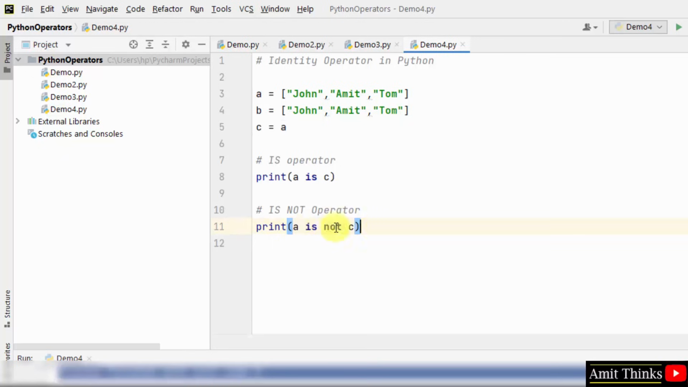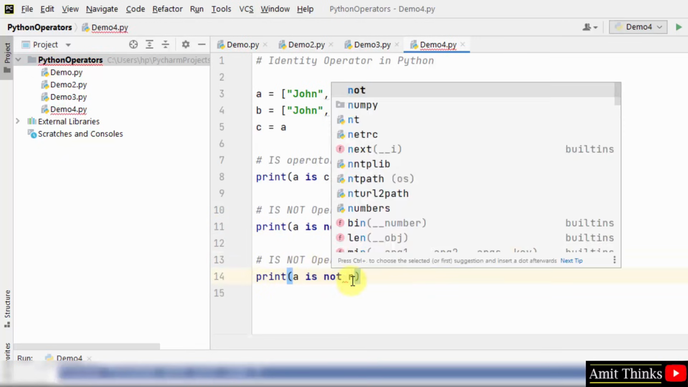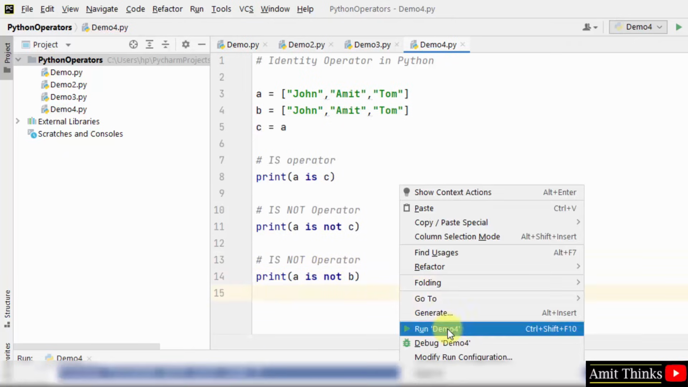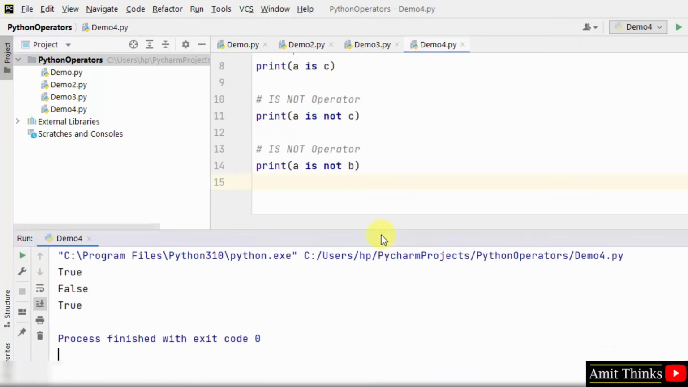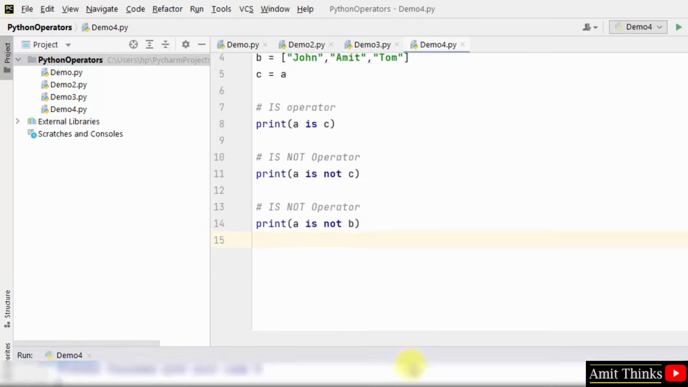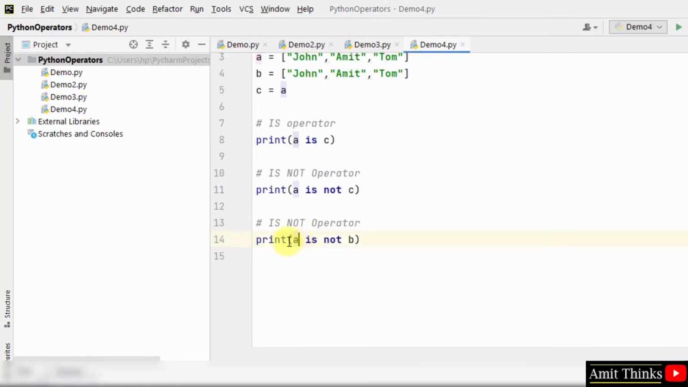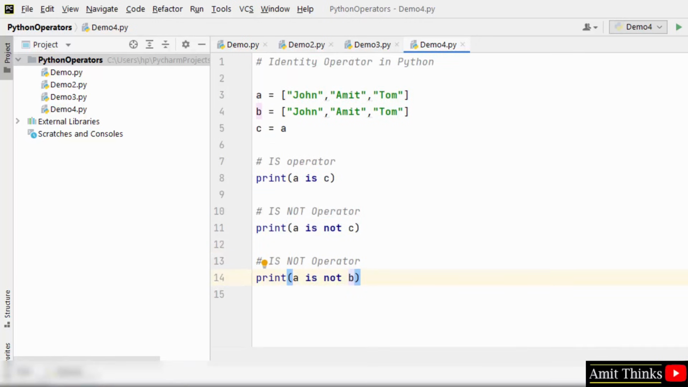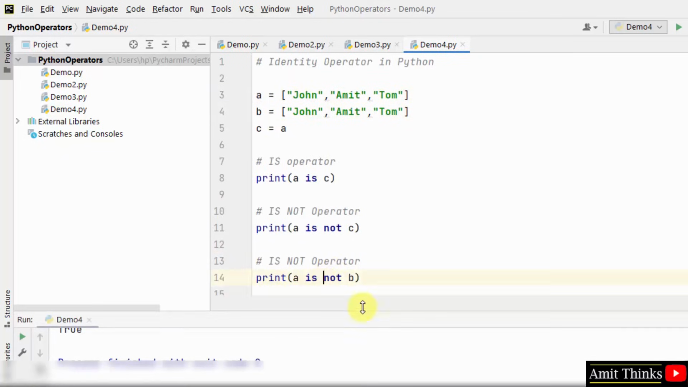Now let us check A with B, and let's see what will happen. It will show true. Why? Because A is not the same object as B. Here you can see they have the same content, but both are different objects. That's why it is showing true for is not.